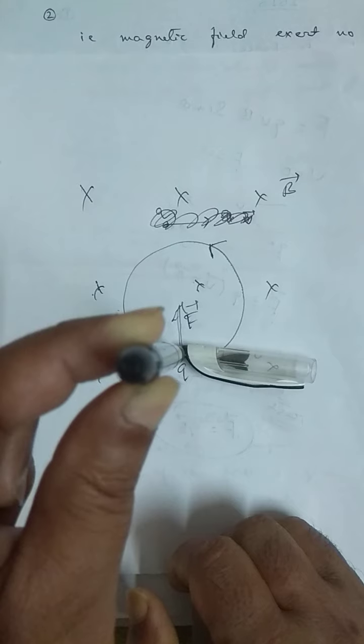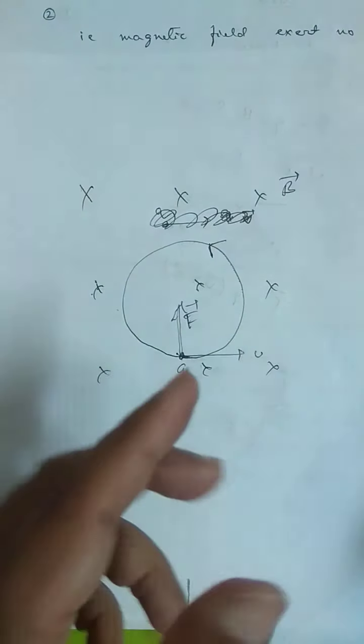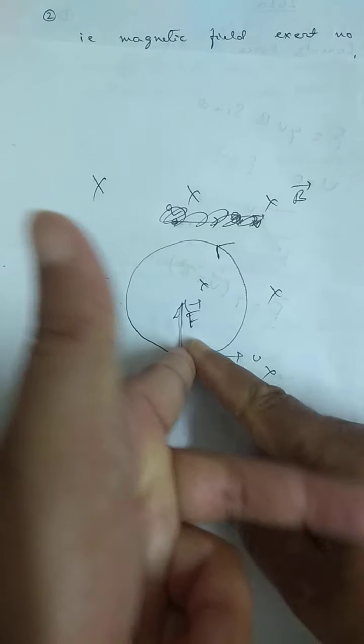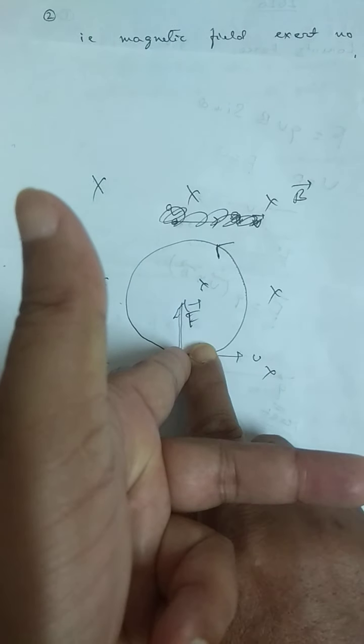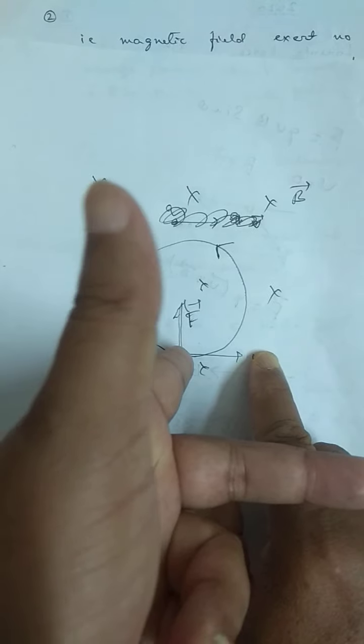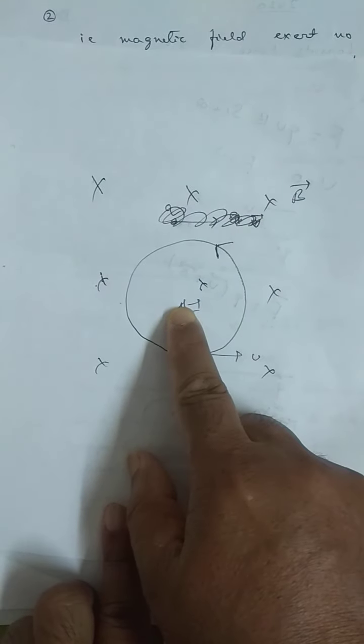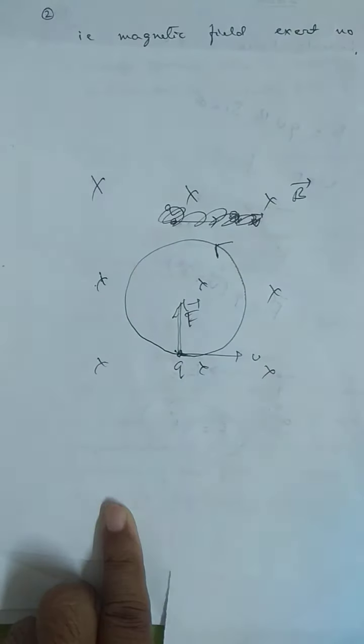Maximum force acts on it, and its direction comes from Fleming's left hand rule: forefinger field, central finger motion of positive charge or direction of current, thumb gives the direction of the force. Since the force is like this, it will move in a circular path.